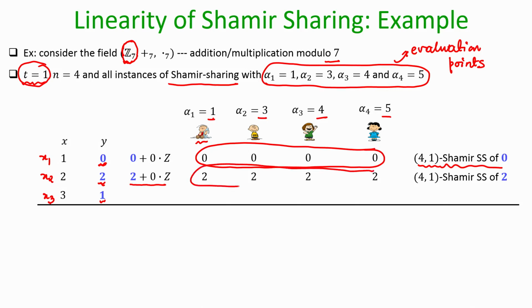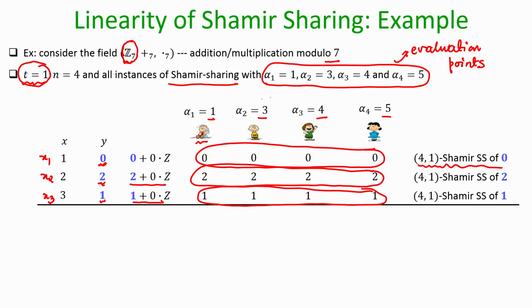and that straight line evaluated at alpha 1, alpha 2, alpha 3, alpha 4 gives you these values, and imagine that the value 1 is shared through this straight line, and that straight line evaluated at alpha 1, alpha 2, alpha 3, alpha 4 gives you this vector of shares. That is the setting given to you.